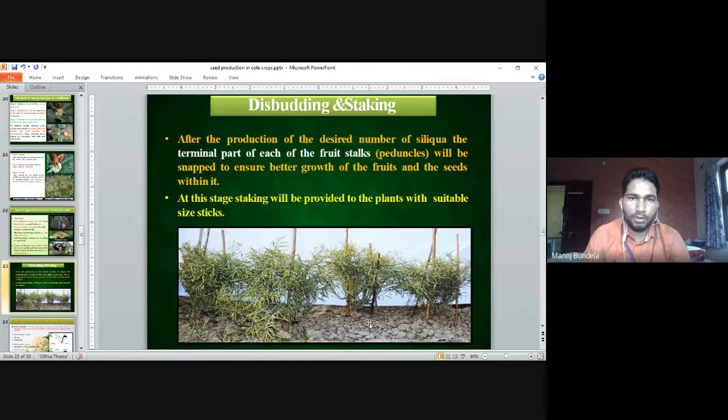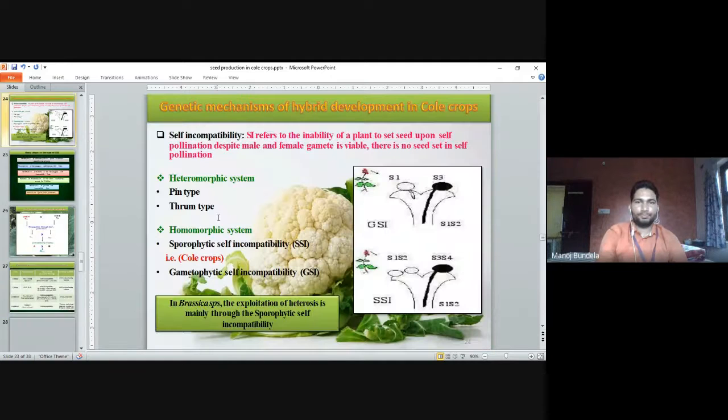After the number of siliqua is set, the terminal part of each fruit stalk and peduncle will be snapped to ensure better growth of the fruits and the seed within. At this stage, staking will be provided to the plants with suitable sticks. These are the sticks we use for staking. Budding means we remove the outer terminal portion. If the terminal portion is removed, more side branches will come, so the seed yield will be increased.